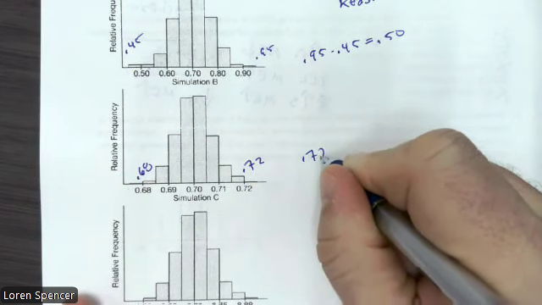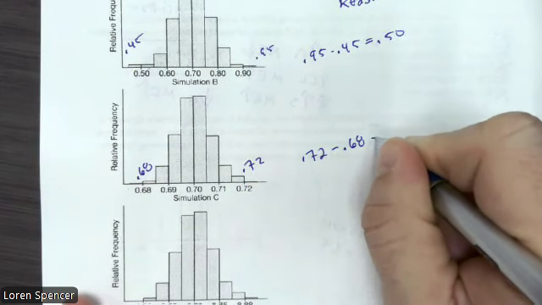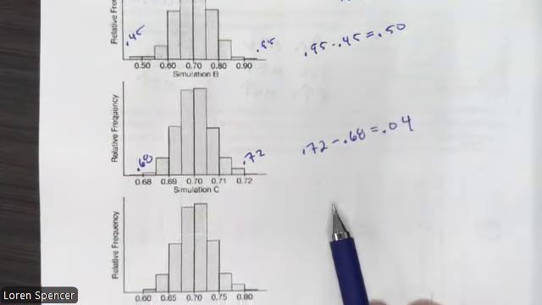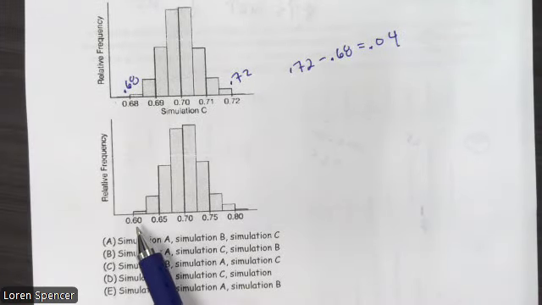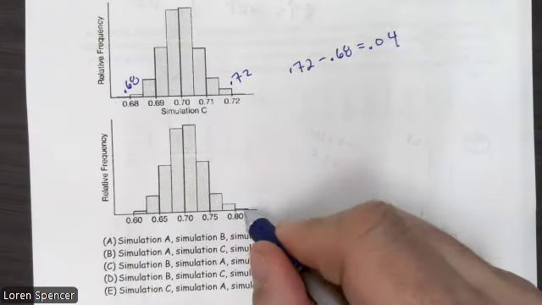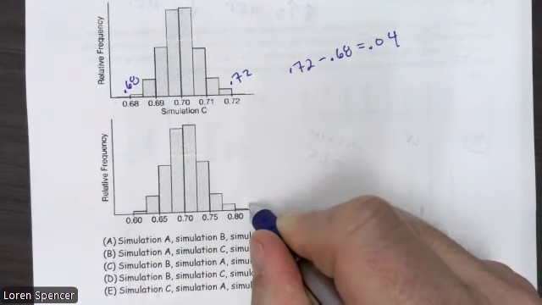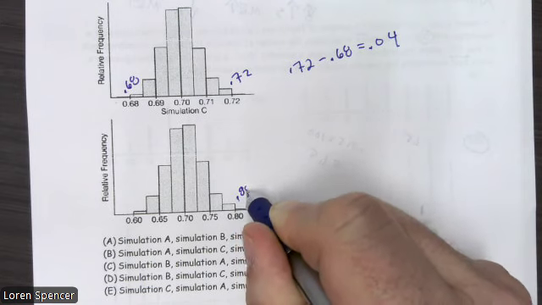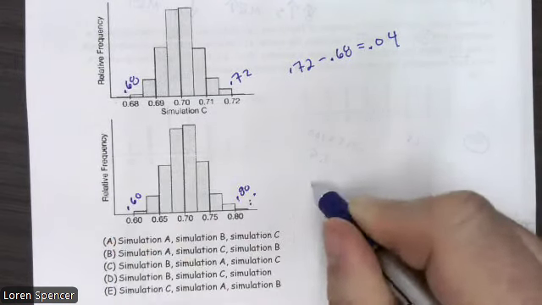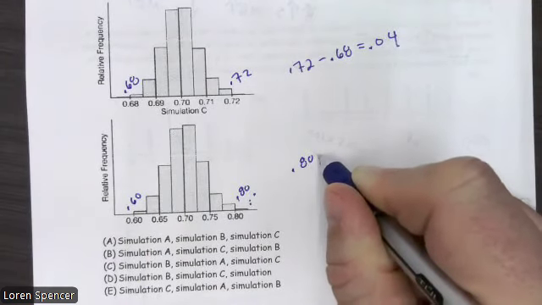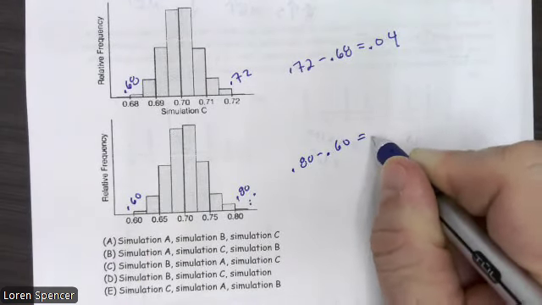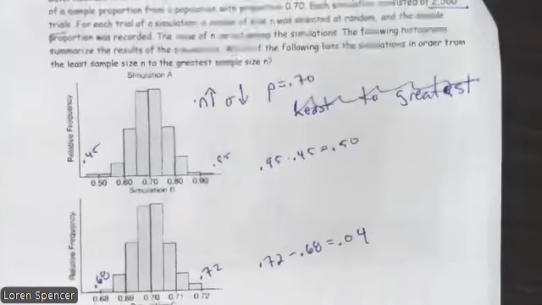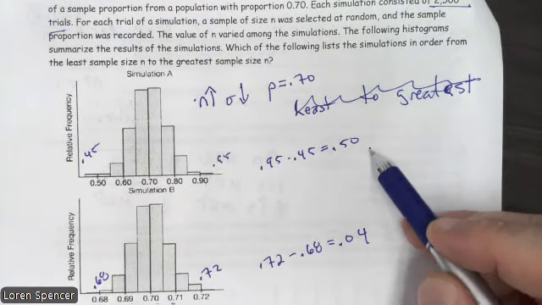So 0.72 minus 0.68 gives me a range of 0.04. And then this one, we're going from 0.6 to 0.80, it will work better. So 0.80 minus 0.60 equals 0.2. All right, well, this one is spread out the most.